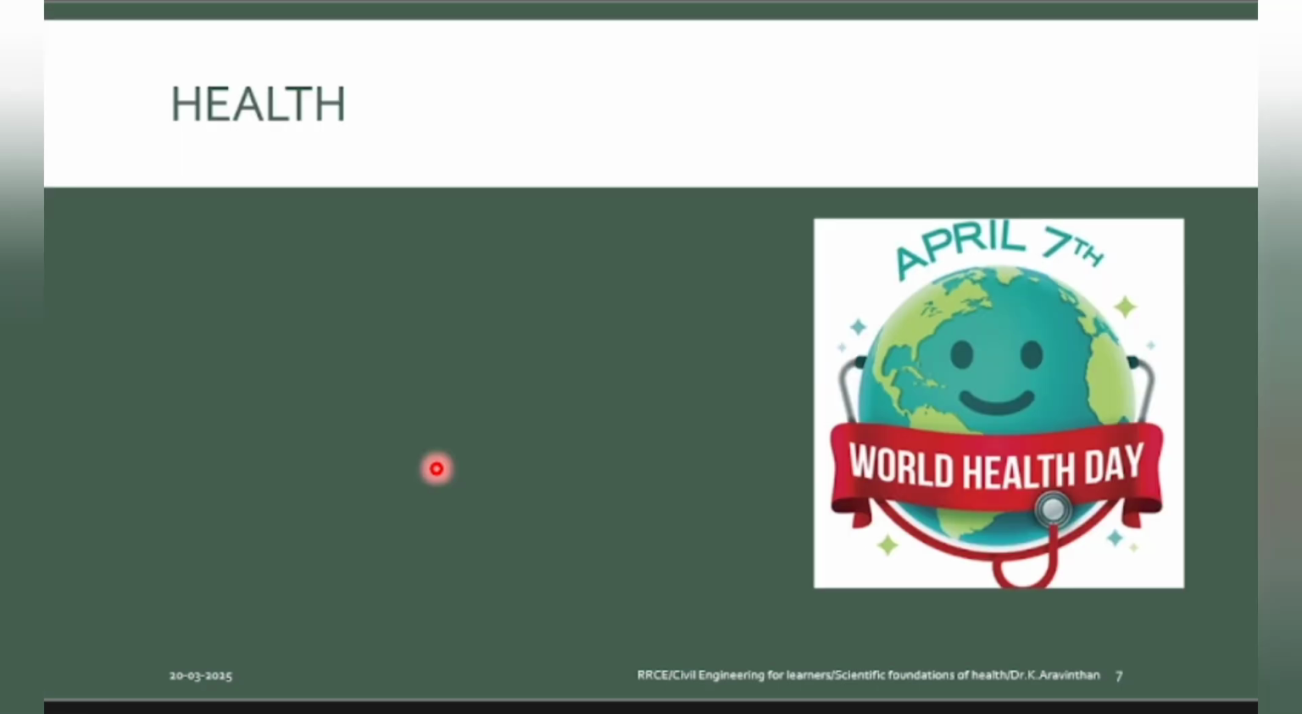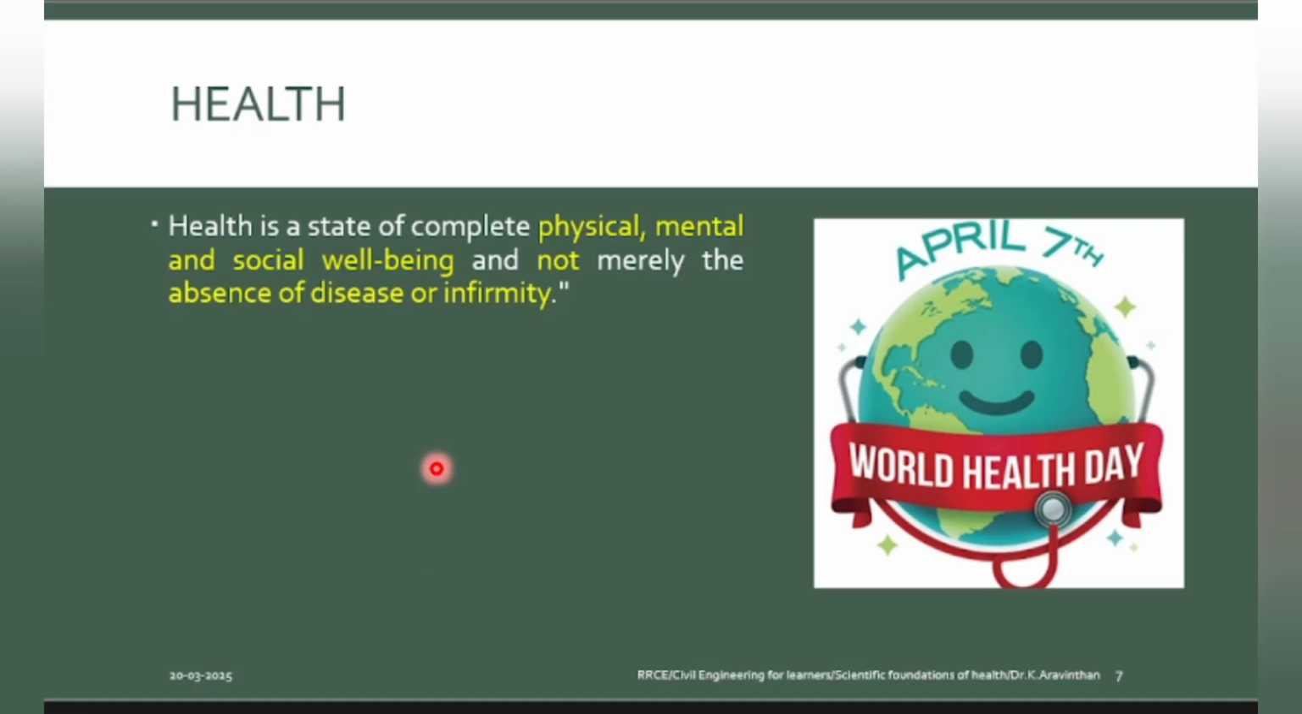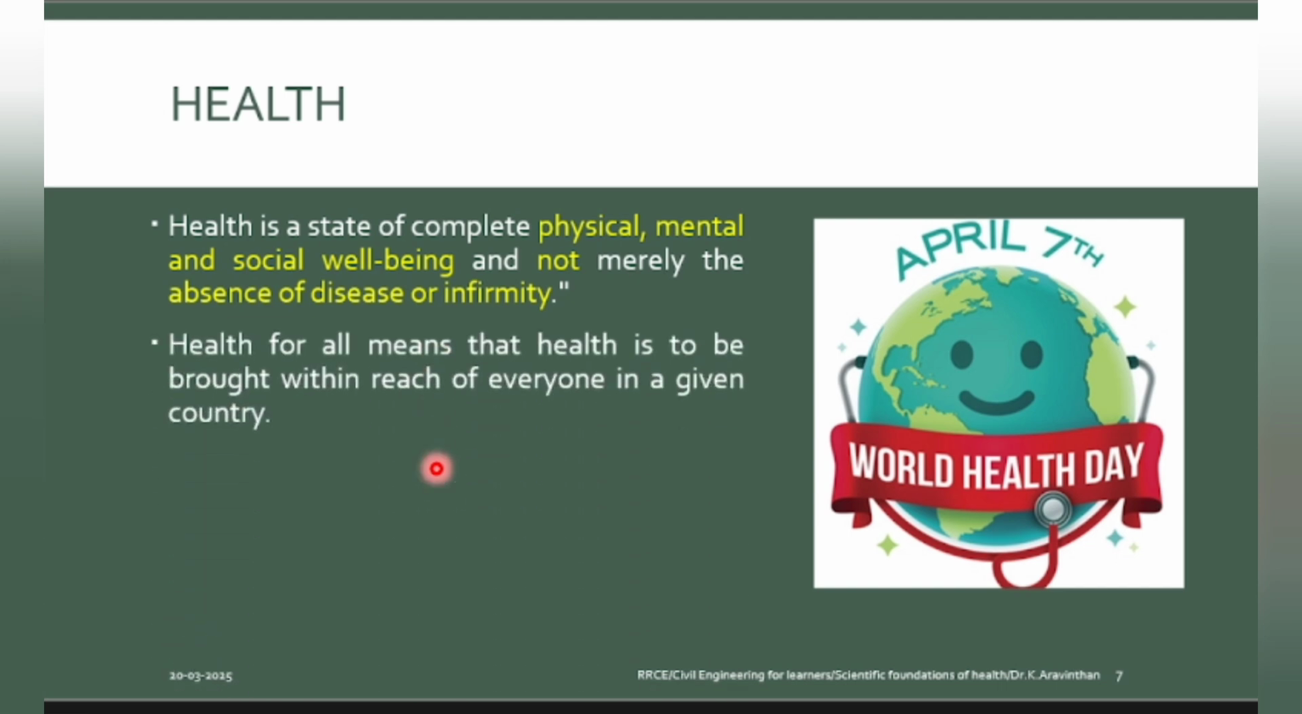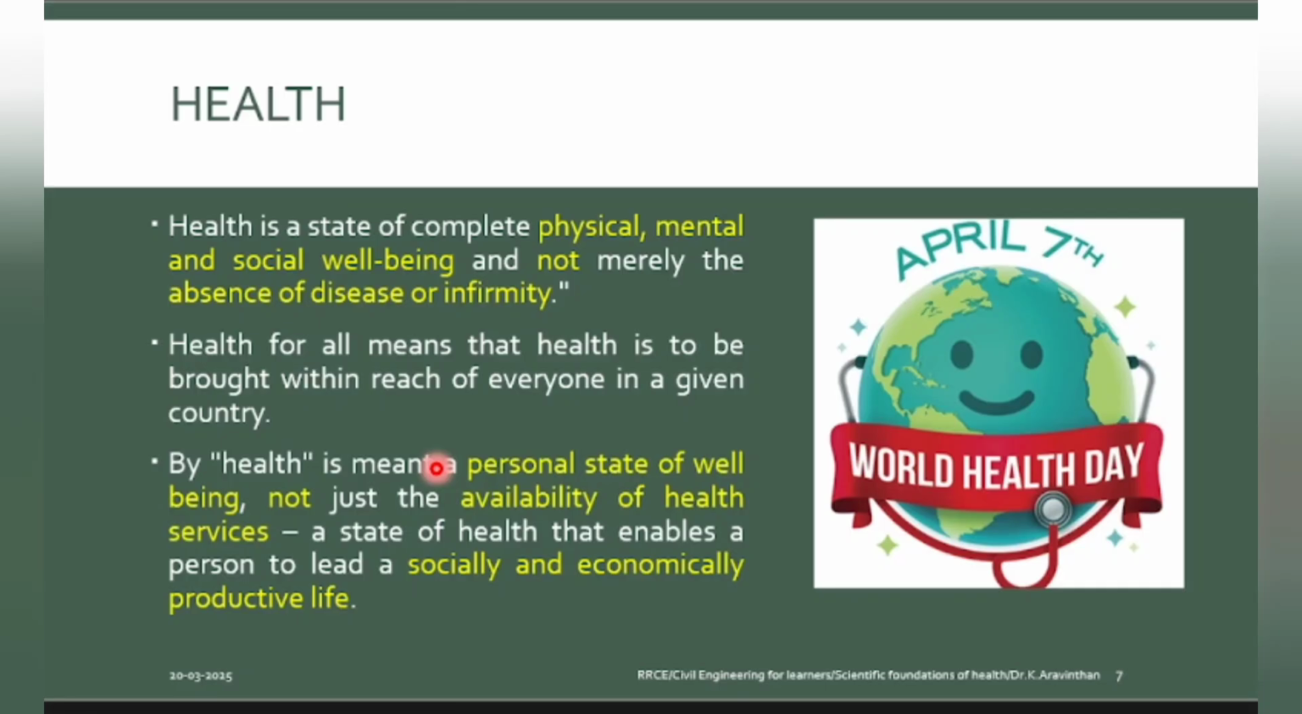Now let me share what WHO says. What is WHO? World Health Organization. They say that health is a complete physical, mental as well as social well-being. You should be able to interact socially. And when is World Health Day celebrated? April 7th. Now you have to be physically, mentally as well as socially fit in order to be called a healthy living being. Now you should be productive.